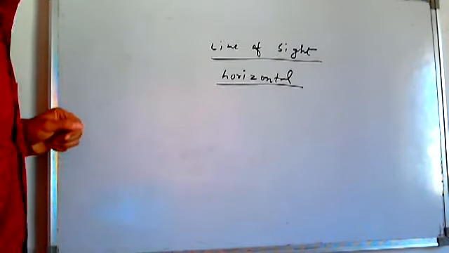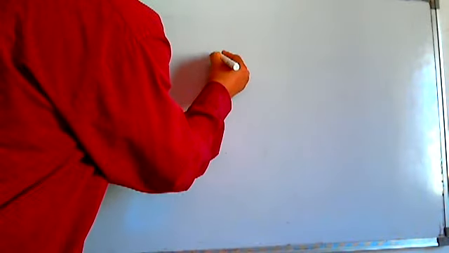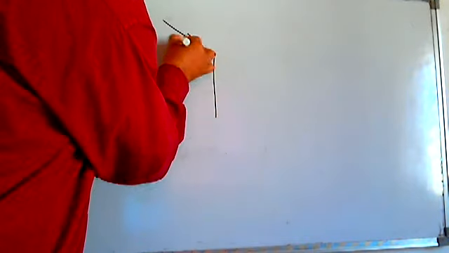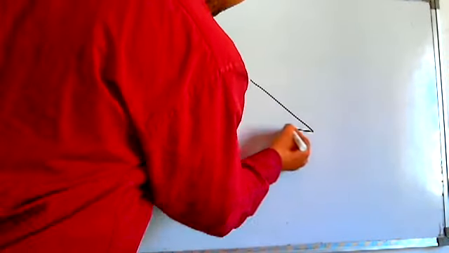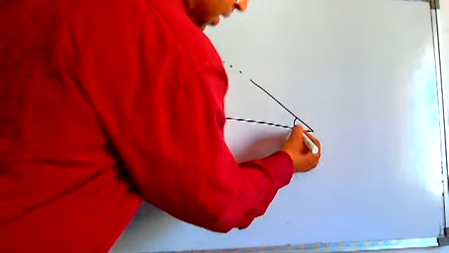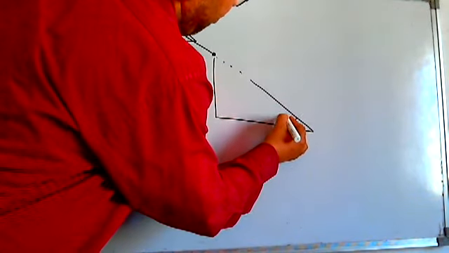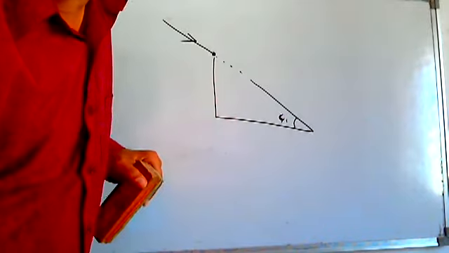What's this? Just realize the problem. Once this tower, sun is coming like this, so the shadow is forming here. When the angle of elevation of the sun was 60 degree, 45 degree. Firstly, what's there? I'm just again reading the question.